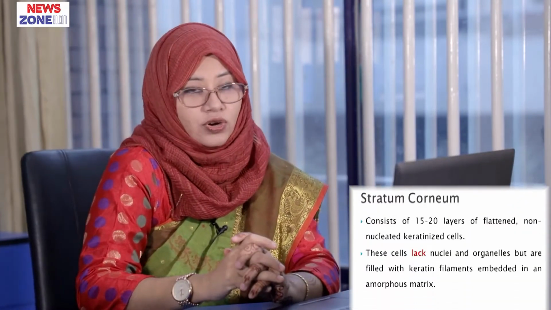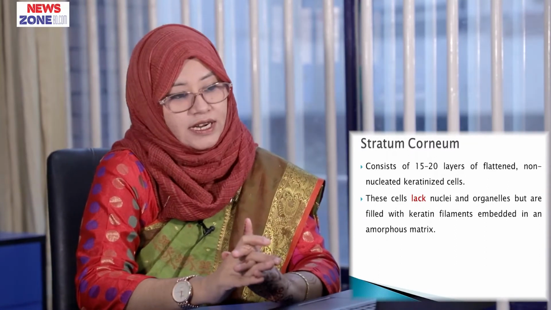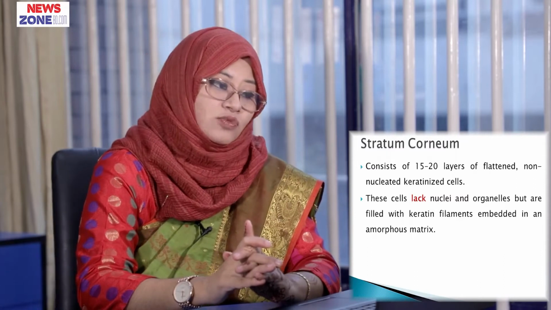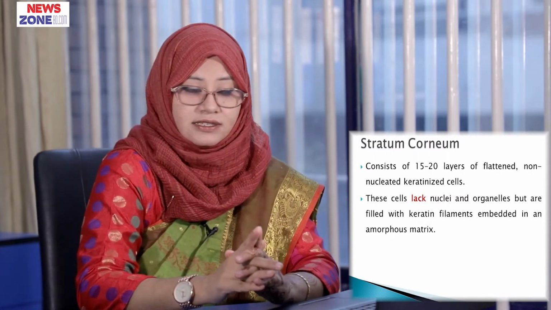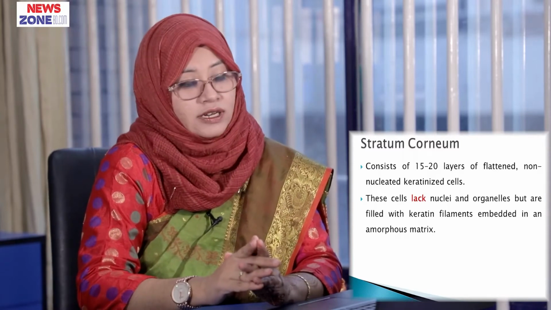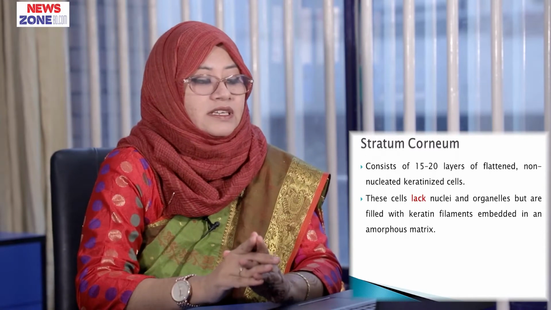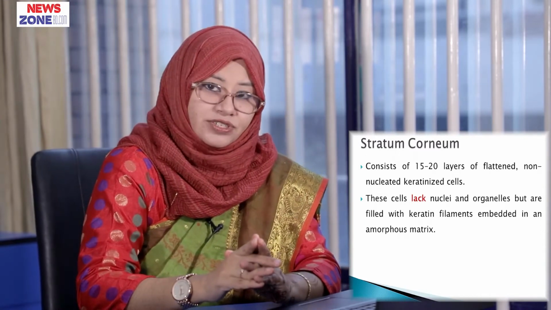Now, stratum corneum. It consists of 15 to 20 layers of flattened non-nucleated keratinized cells. These cells lack nuclei and organelles but are filled with keratin filaments embedded in an amorphous matrix.